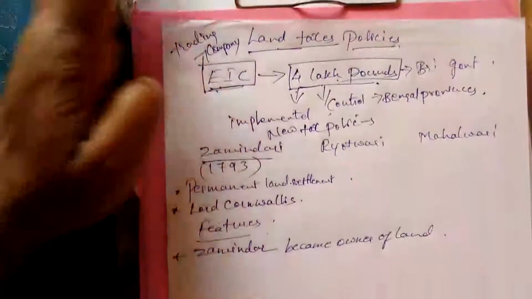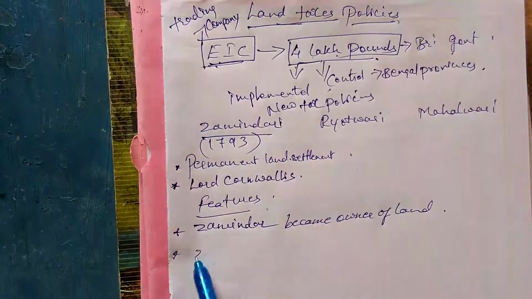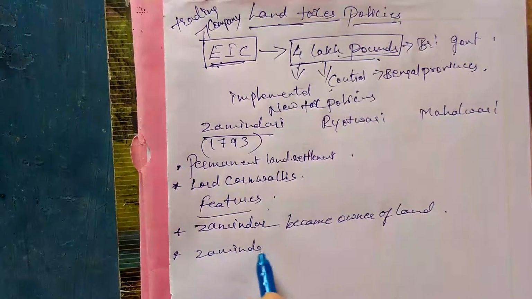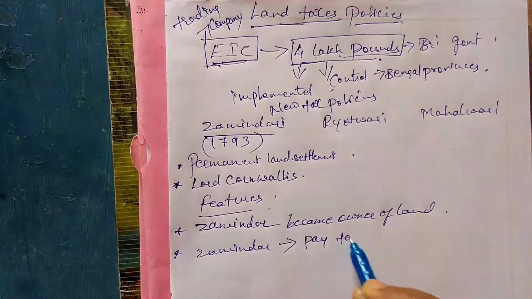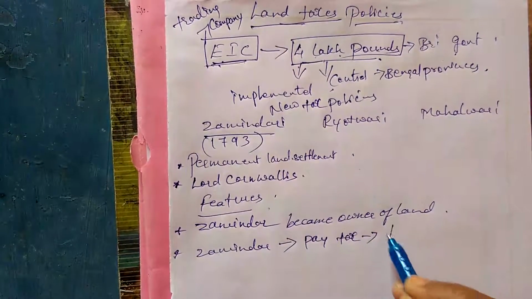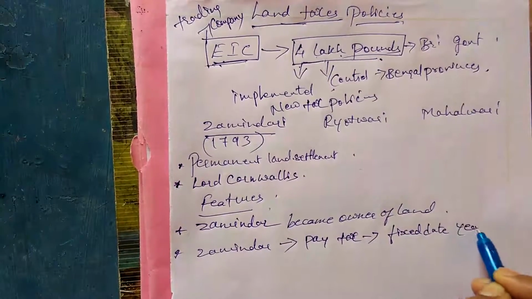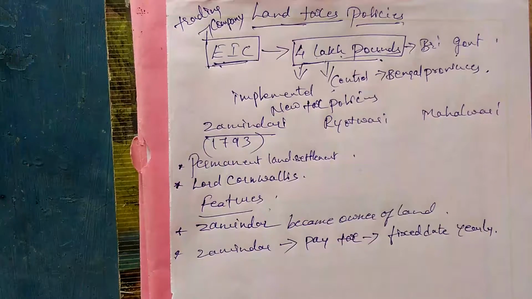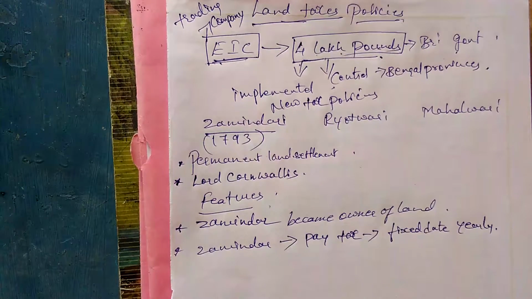And the second one, the Zamindar has to pay the tax that is agreed on a fixed date yearly. Every year he has to pay the amount to the government.